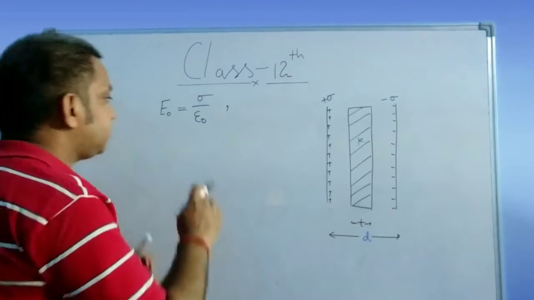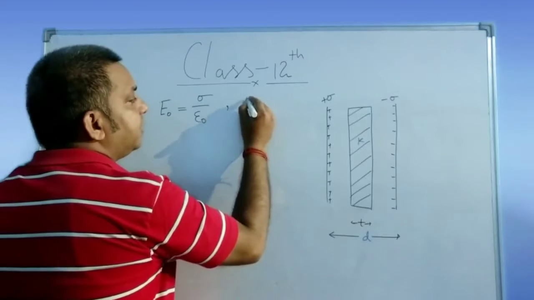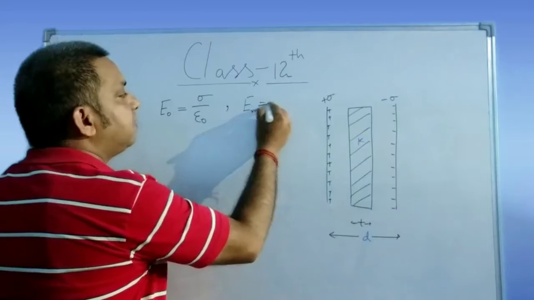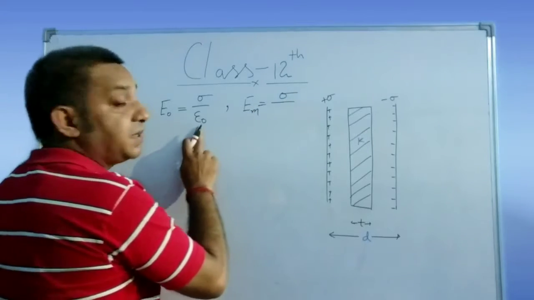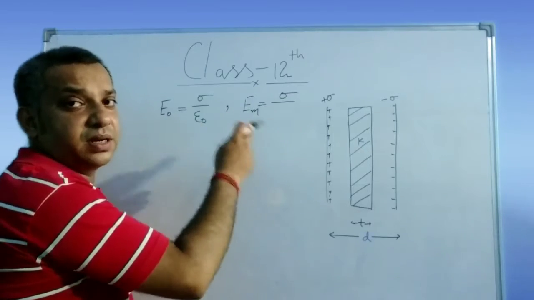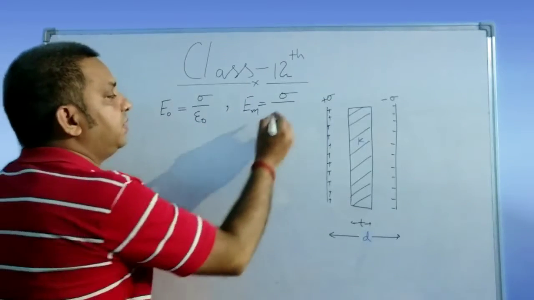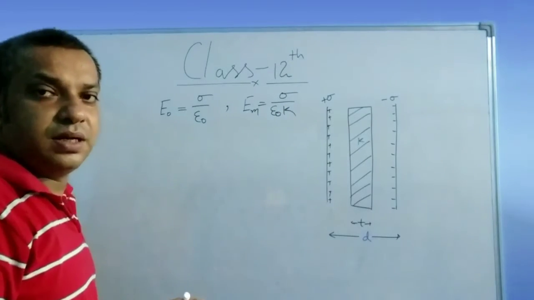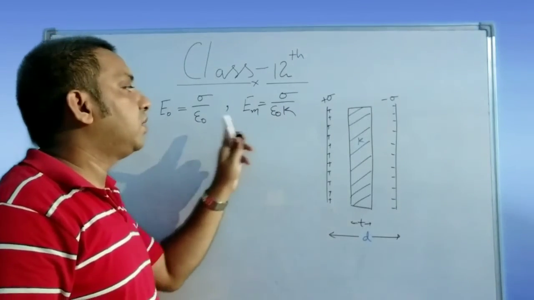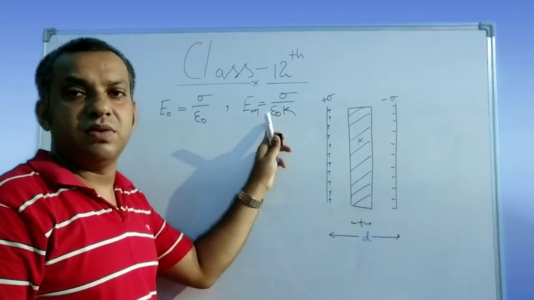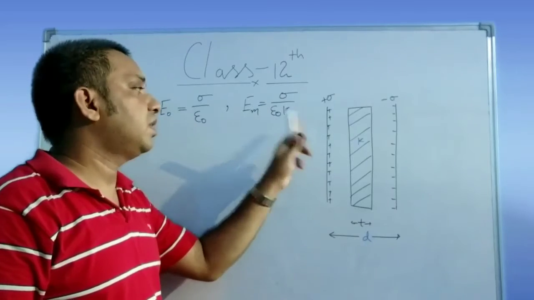So here you get the electric field in this dielectric medium: sigma is the same, divided by epsilon naught K. So only epsilon naught is multiplied by K. This is called the permittivity of the medium.